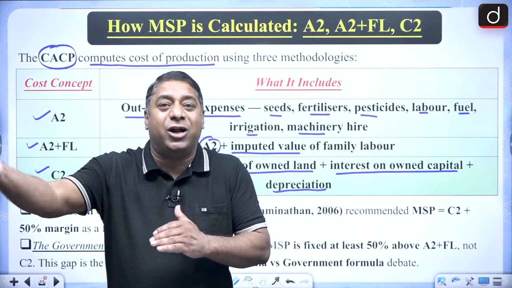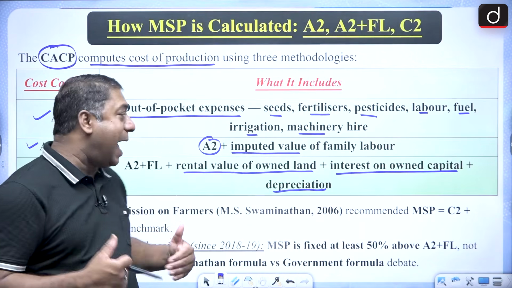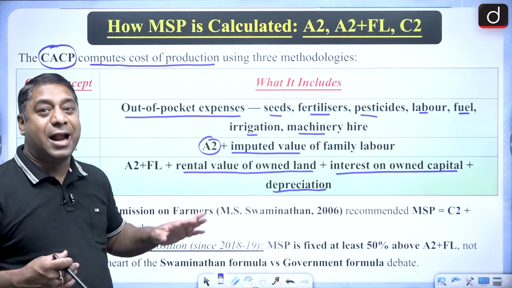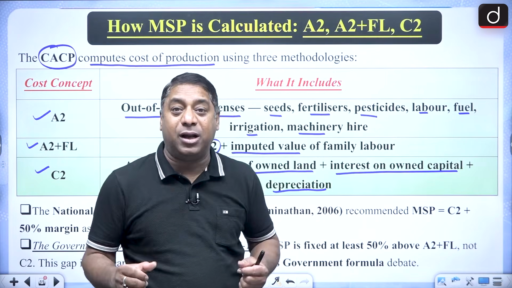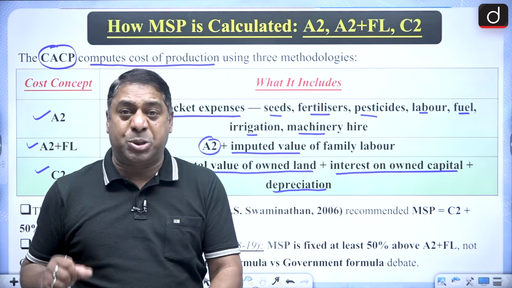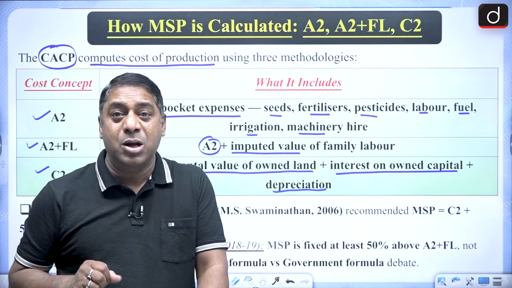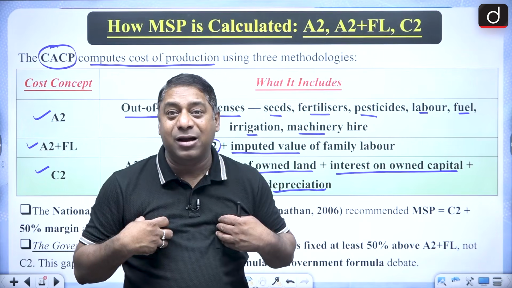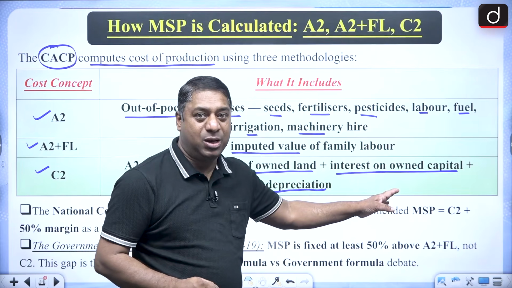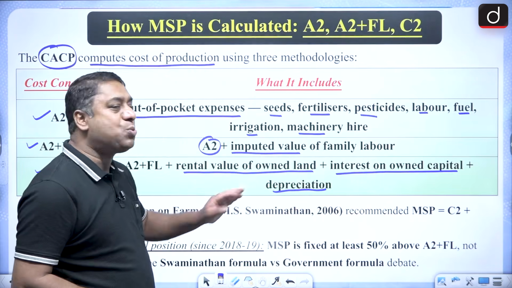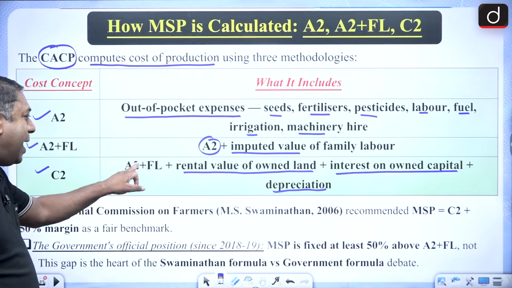If I would have given it to someone, I would be getting rent. So I consider it as rental value of owned land. That means imputed rent is included. Then I have put my capital, for example, I have purchased a threshing machine, I have purchased a tractor. So I have put investment, and for that I would be getting interest myself. So that is imputed interest. And the last one is depreciation. So all of this are added to A2 and FL.